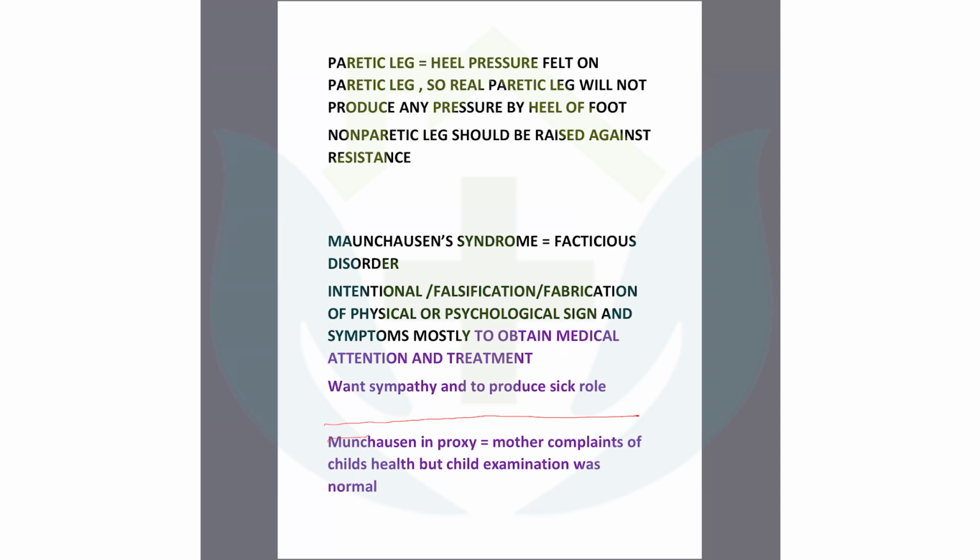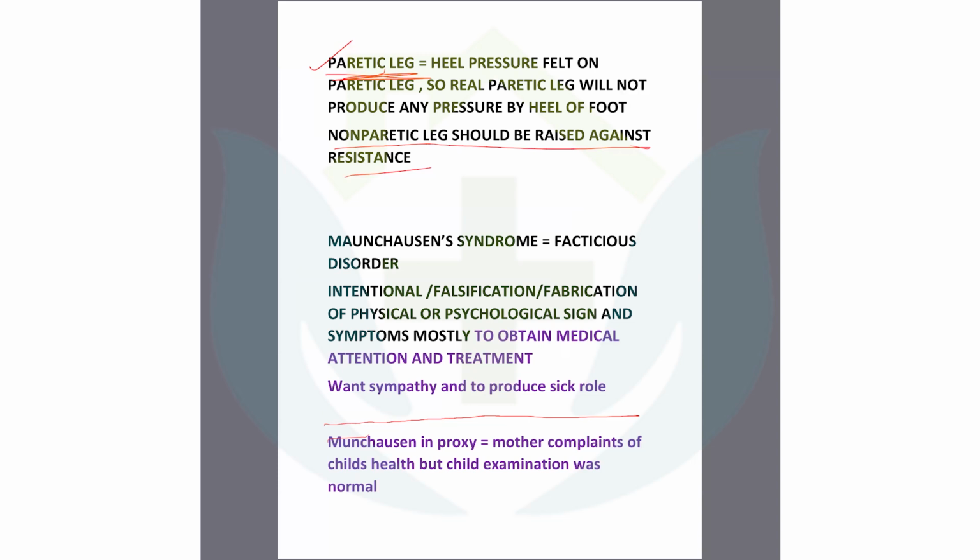You can see this on YouTube; it is very easily described. If you give resistance to the non-paralytic leg, you will also feel some resistance from the paralytic leg. This is some synergistic action.